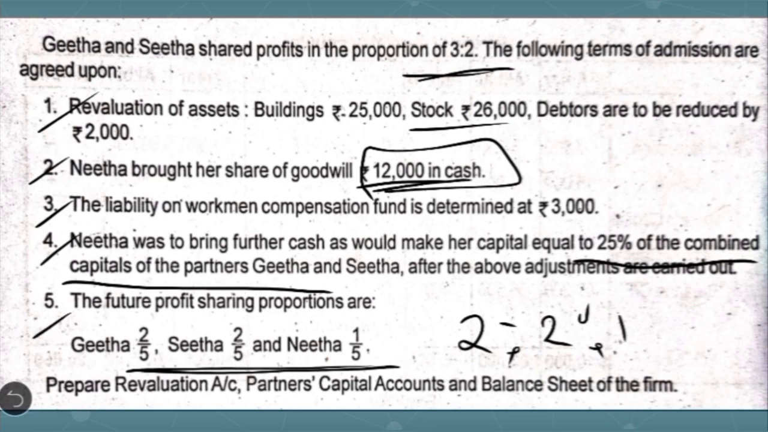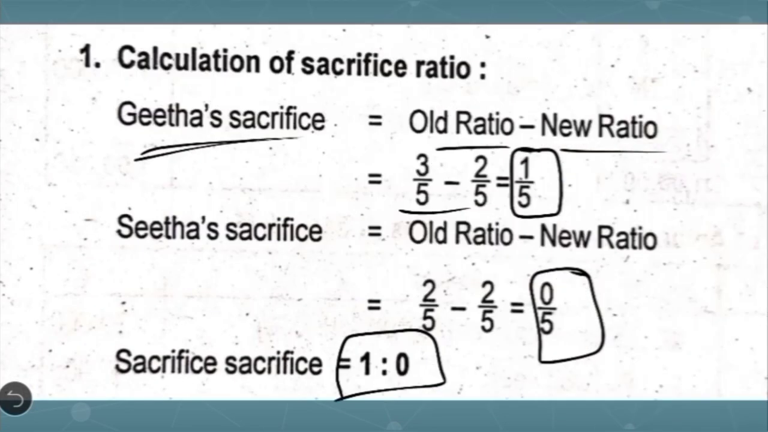Fifth adjustment is regarding the new profit sharing ratio. So we have discussed all the adjustments here. So only the first adjustment is relating to revaluation account, and all others are relating to partners' capital account. So now let's see how to prepare the revaluation account.